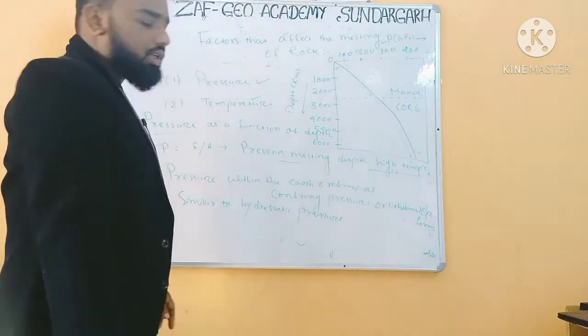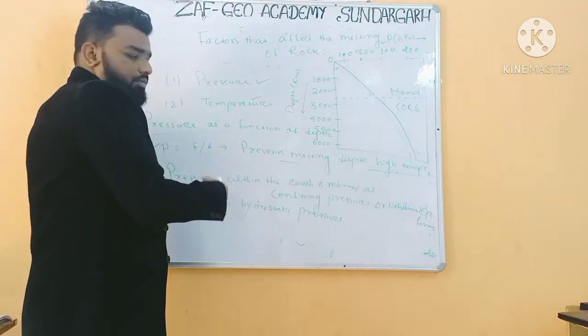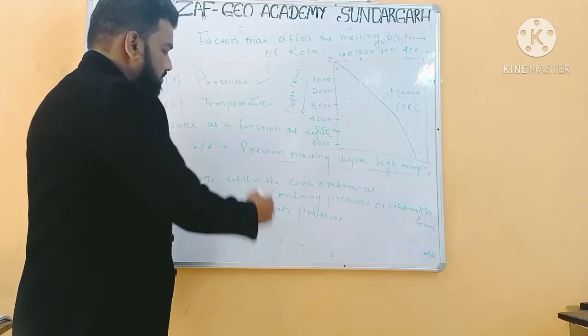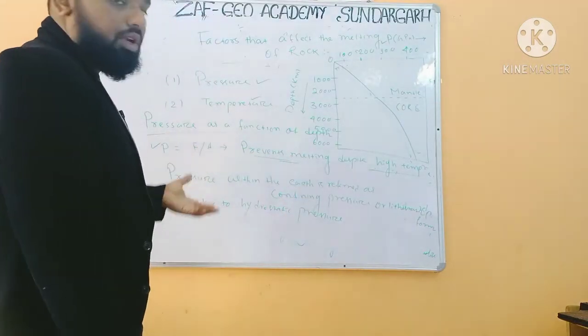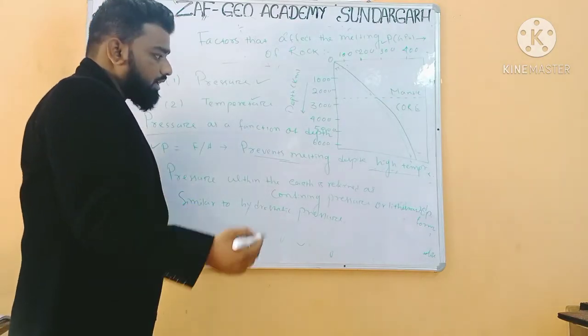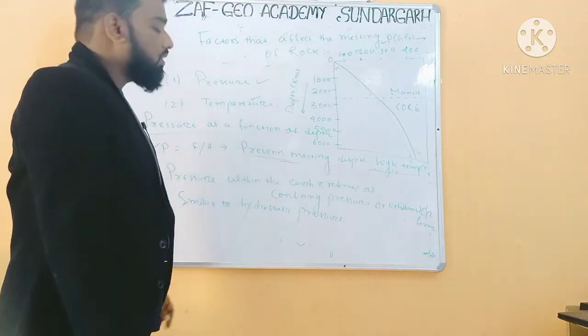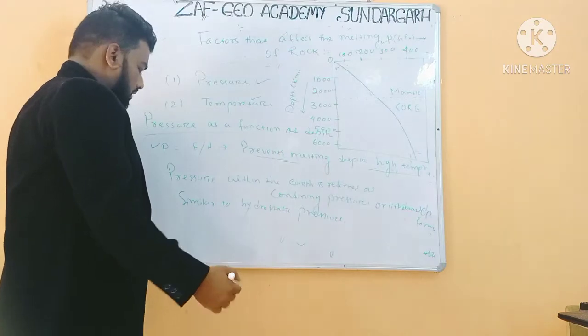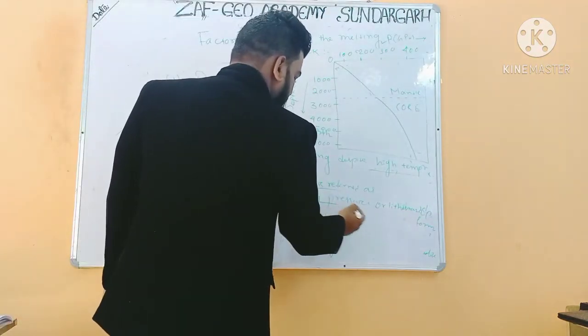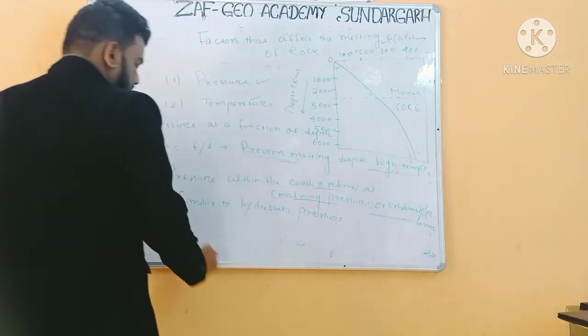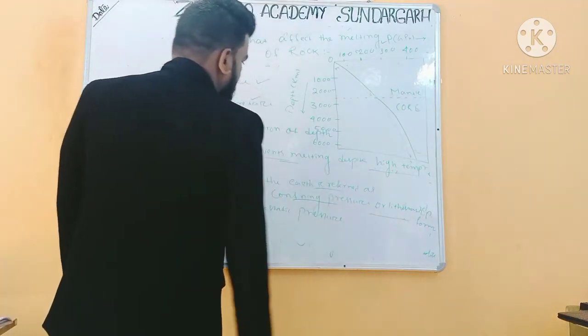So when the temperature is high, melting will not occur, because pressure prevents melting. The pressure will prevent melting despite high temperature, but when the pressure is low, it will melt the rock. Pressure within the earth is called confining pressure or lithostatic pressure, which is similar to hydrostatic pressure.